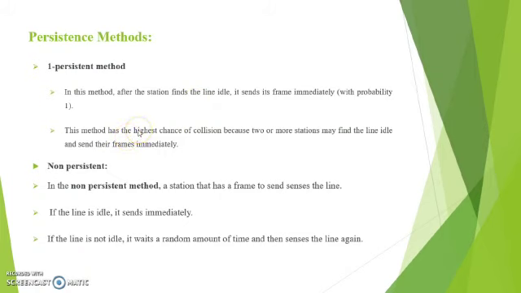Next, we see about the persistent methods. There are the one-persistent method, the non-persistent method, and the p-persistent method. First, we see about the one-persistent method. In this method, after the station finds the line idle, it sends the frame immediately, with probability 1.